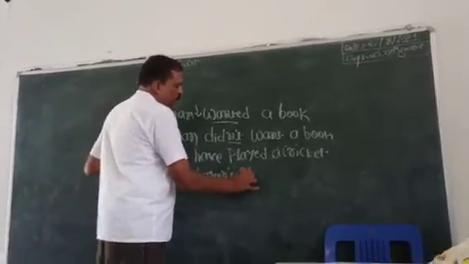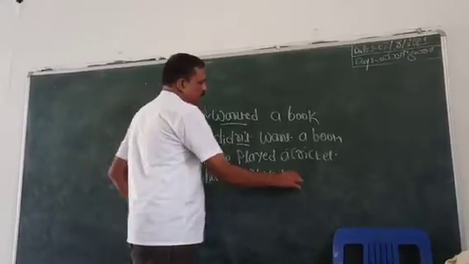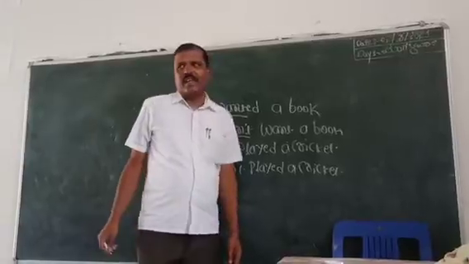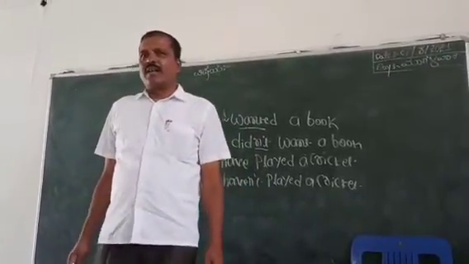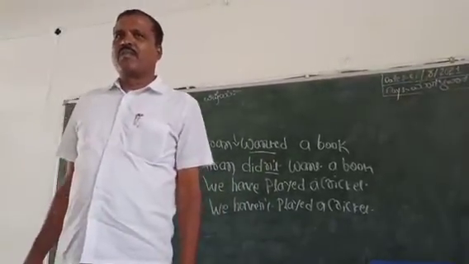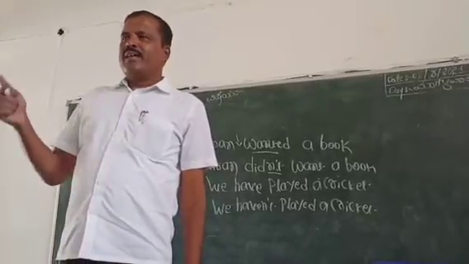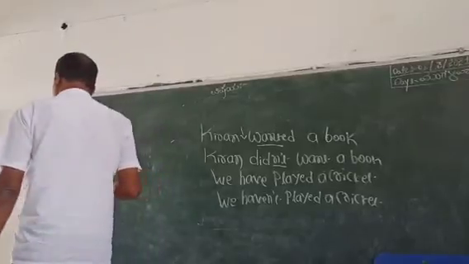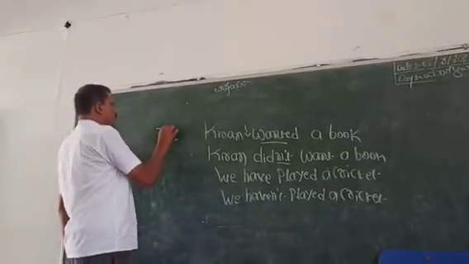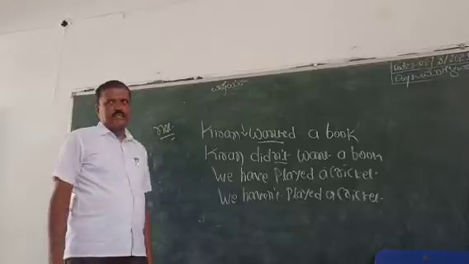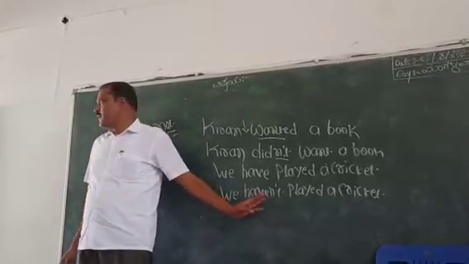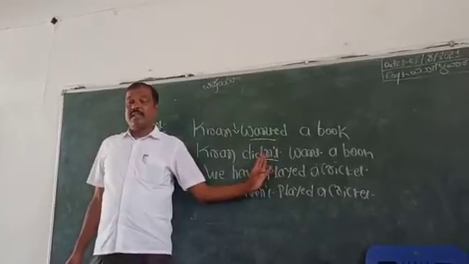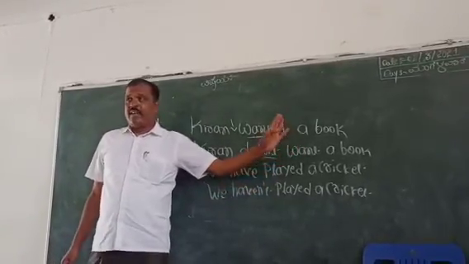Haven't played cricket. To remember, when we make a negative, after the helping word, use the word not. Then the sentence becomes a negative.